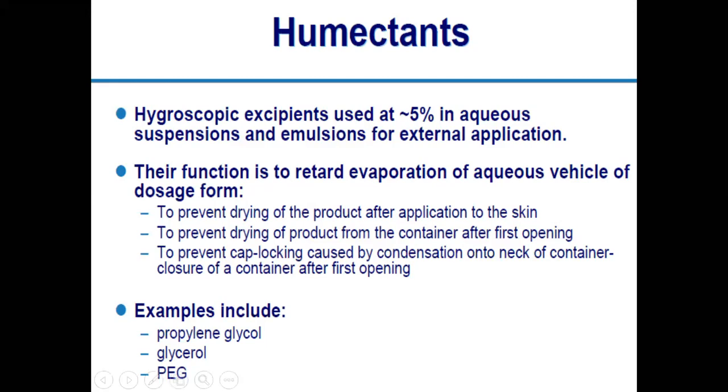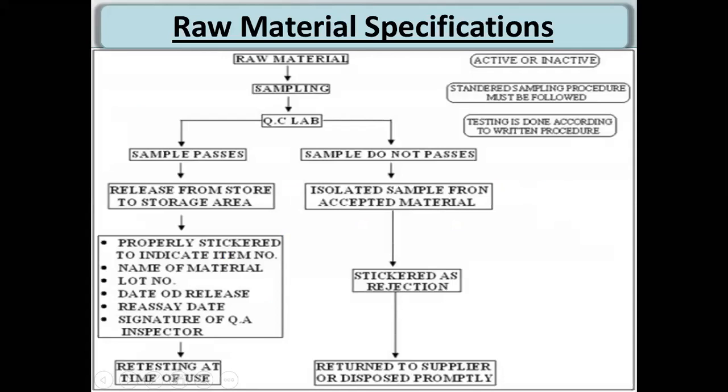So these are the raw material specifications, especially in the industry. When we want to prepare a dosage form, first of all the raw material is selected. Then from that raw material we take some samples for testing, to see whether that raw material is of good quality or not. In the quality control lab, the products will be tested for their properties. If the test says that your raw material is of good quality, then that material will be utilized for further preparation.